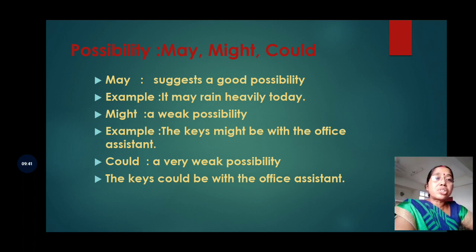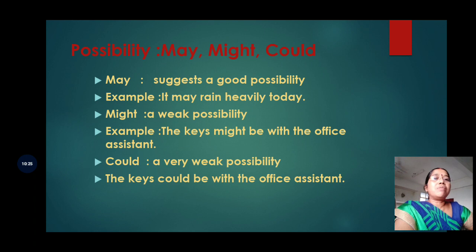Then another very important mood, that is possibility. When we have to express possibility, we use the modals may, might and could. Now may suggests a very good possibility, a very high degree of possibility. For example, when we say it may rain heavily today, there is a very good possibility, almost certain that it will rain heavily today. And when we use might, then it expresses a weak possibility. That is, there is a good possibility, but there is another possibility that it may not happen. So there is some chance that it may not occur. In that case, it represents weak possibility.